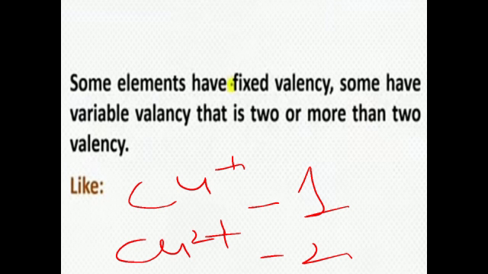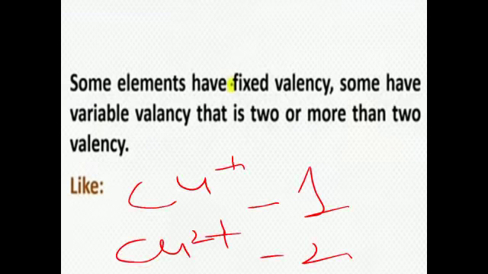So some elements have fixed valency, but some have more than one valency. Similarly, iron 2, that is Fe2+, has valency 2, and iron 3, that is Fe3+, has valency 3. This way we get the valencies.